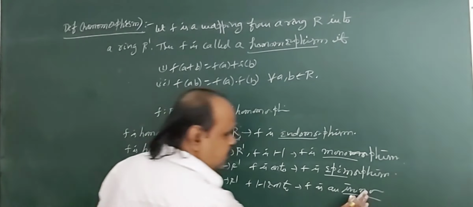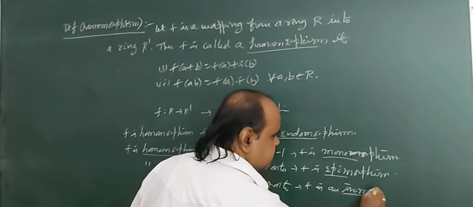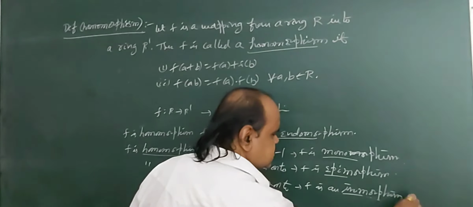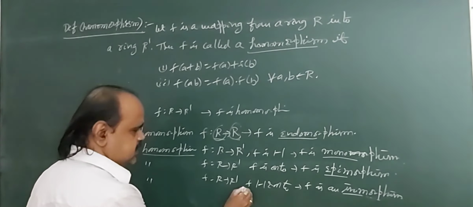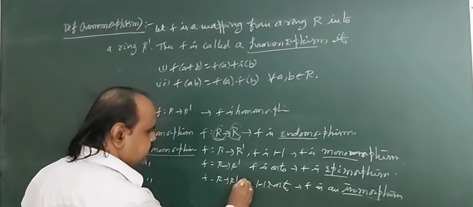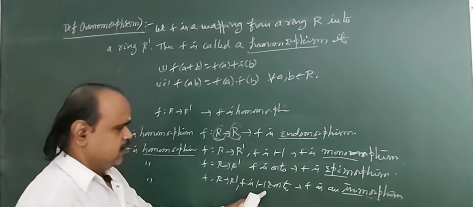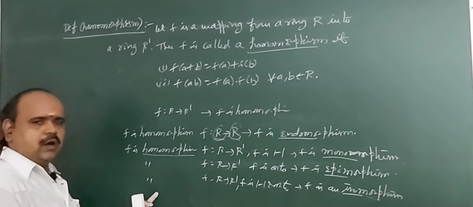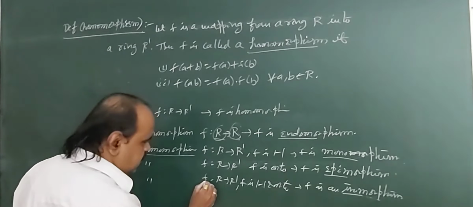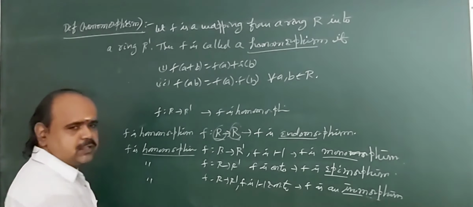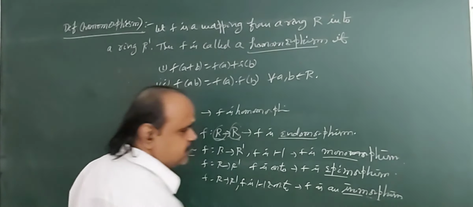And here F is an isomorphism where F is 1-1 onto, a 1-1 onto homomorphism. All three conditions exist, and here also F is from R to R dash, two different sets. Then F is called an isomorphism.